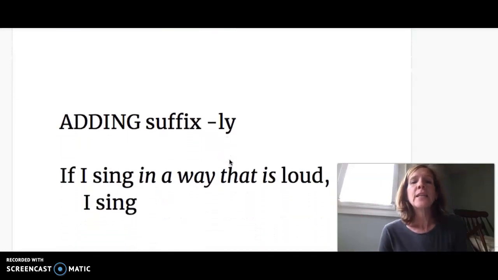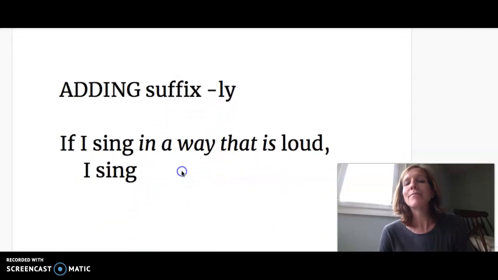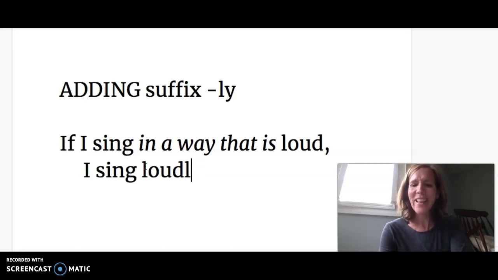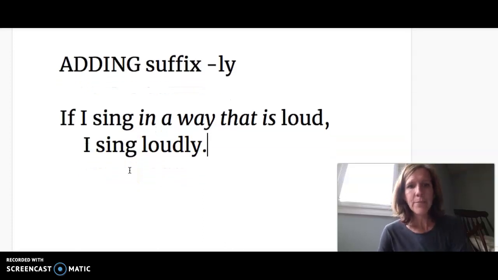If I sing in a way that is loud, how do I sing? How would I say that? I sing loud. I keep the word loud, and then I add ly. I say, oops, sorry, ly, loudly. I sing loudly. In a way that is loud is loudly. So loudly tells you how I sing. I sing loudly. Okay, ready?